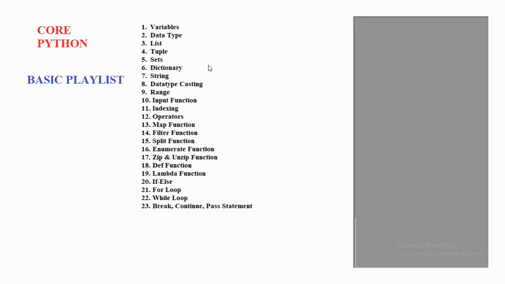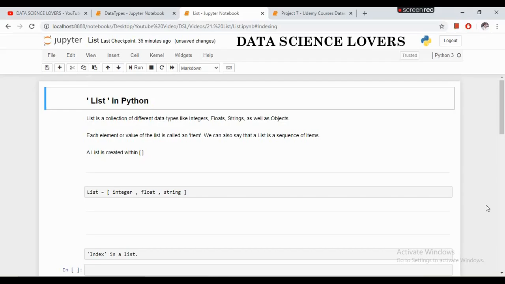In this video, we will cover the topic of list. What is a list in Python? A list is a collection of different data types like integers, floats, strings, as well as objects. Each element or value of the list is called an item. We can also say that a list is a sequence of items.